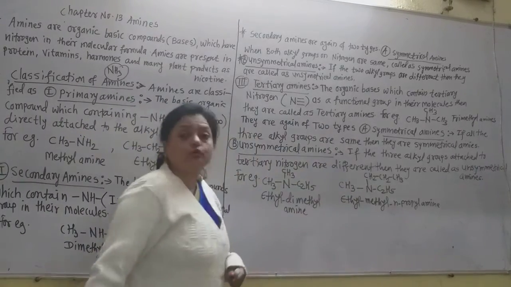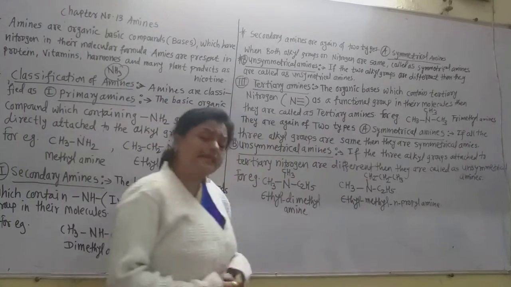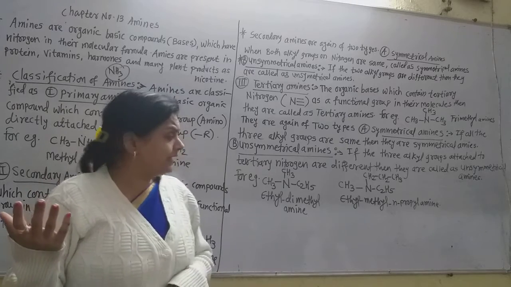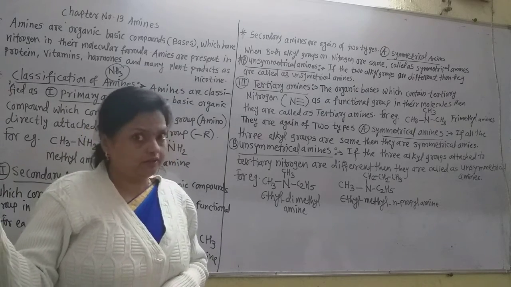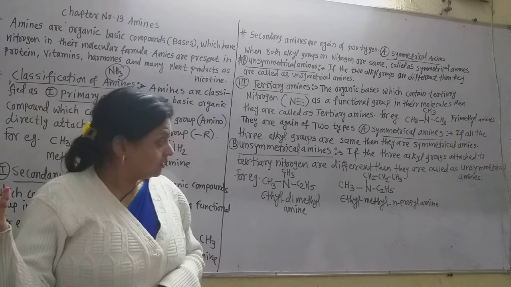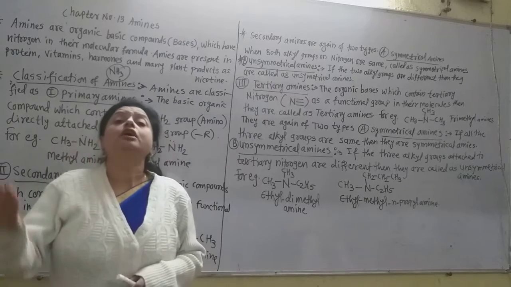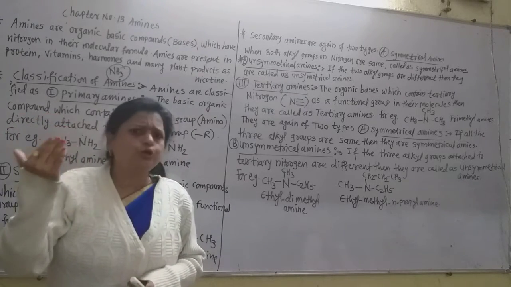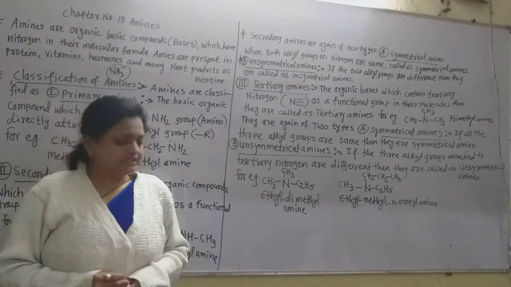Sometimes this nitrogen may attach to the second carbon atom, then the common name is ethyl methyl isopropylamine. Remember that. But the IUPAC name is ethyl methyl propan-2-amine. In this way the IUPAC name is given.